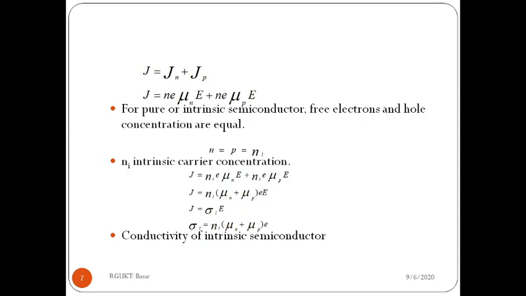So mu n and mu p, these two are constants, and similarly small e, the charge of the electron, is also constant. It is equal to 1.6 into 10 power minus 19. So the conductivity of the intrinsic semiconductor is directly proportional to the intrinsic carrier concentration. When intrinsic carrier concentration increases, the conductivity of the intrinsic semiconductor will increase.